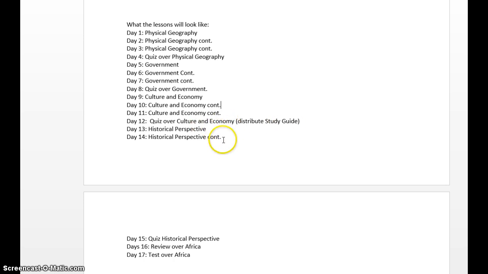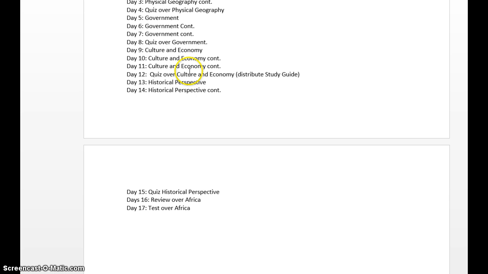Then finally, you'll be talking about the historical perspective of Africa. And then after you take your quiz over the culture and economy, I'm going to give you your study guide, so it will help you understand where things are going. And then by day 16, we're going to have a review, and then on 17, we're going to have a test.